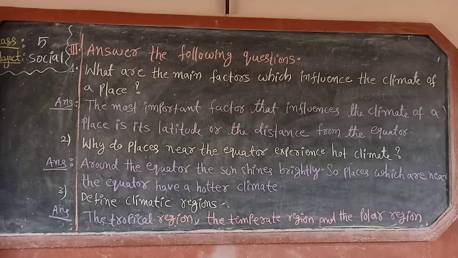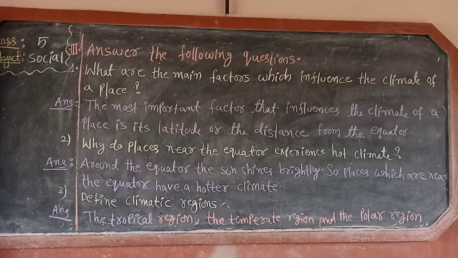Now look at the second question and read with me. Why do places near the equator experience hot climate? Now answer. Second question answer. Around the equator the sun shines brightly. So places which are near the equator have a hotter climate.